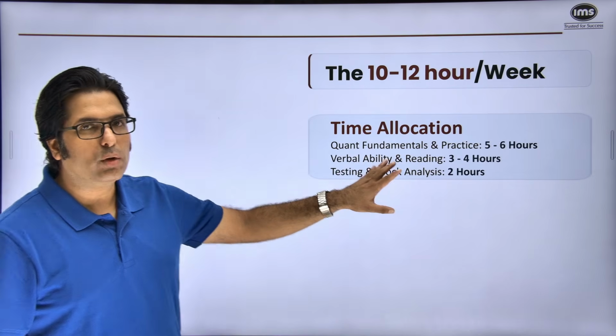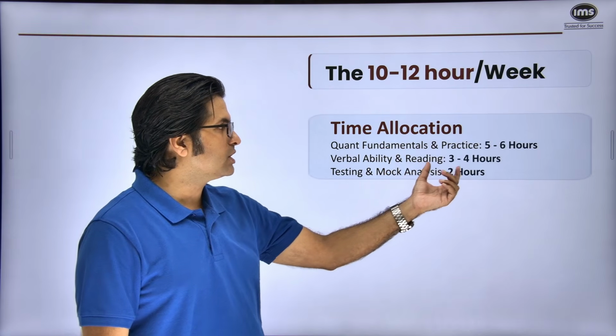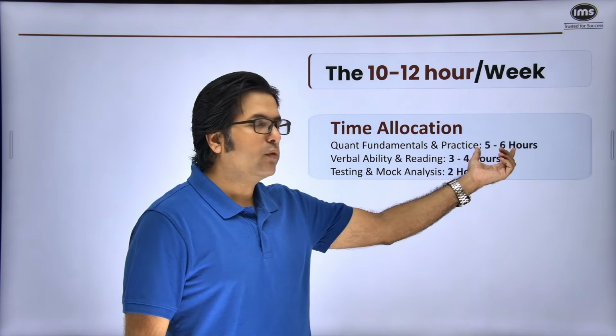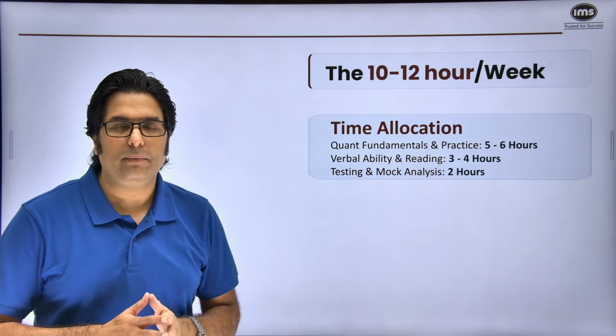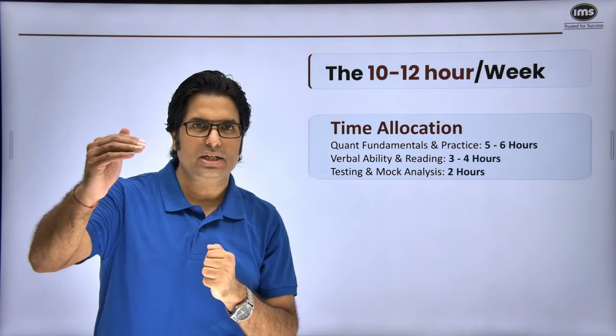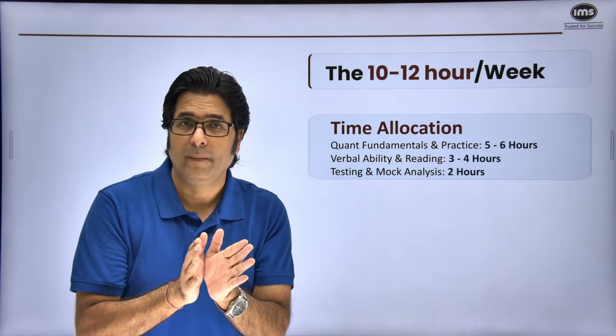The typical time allocation that I would suggest, simply on the basis of syllabus, because the syllabus for QA is vast: more hours for QA, around 5 to 6 hours, and verbal ability typically around 3 to 4 hours. The general rule is 2:1, 6 hours for QA, 3 hours for VA. But this is a general thumb rule.